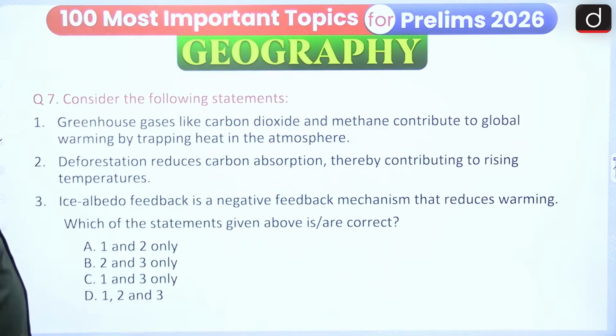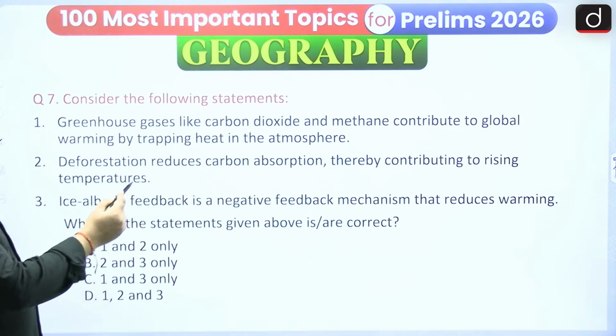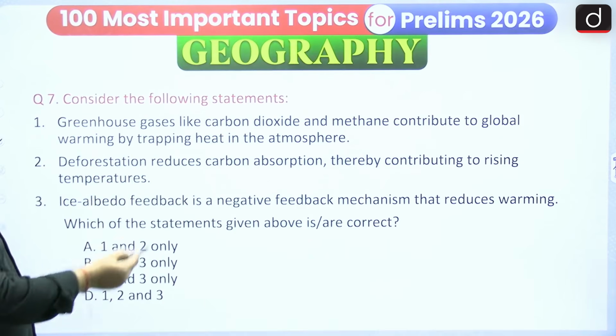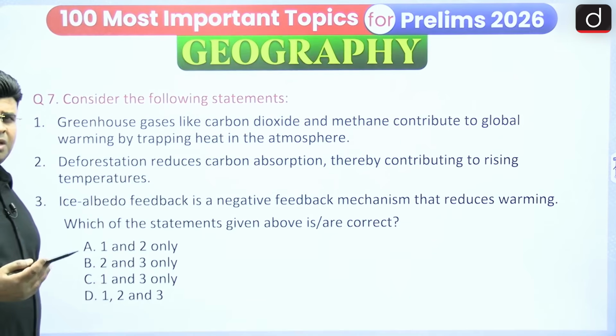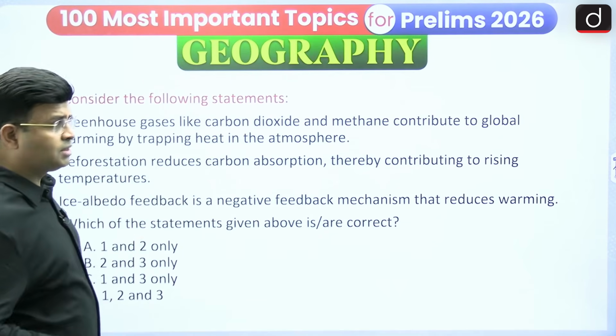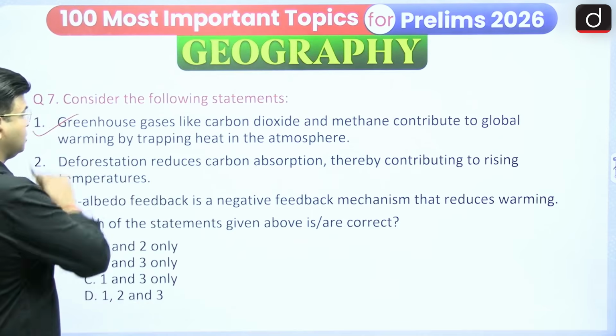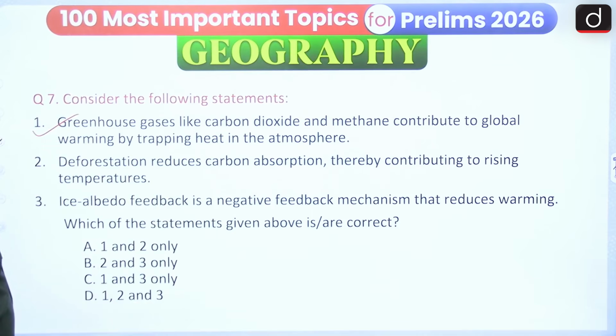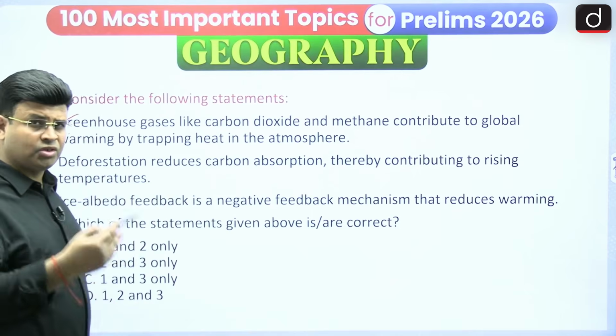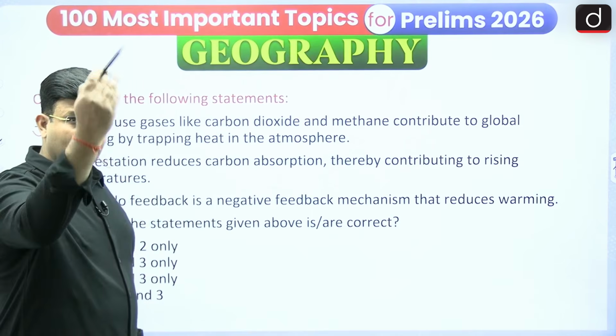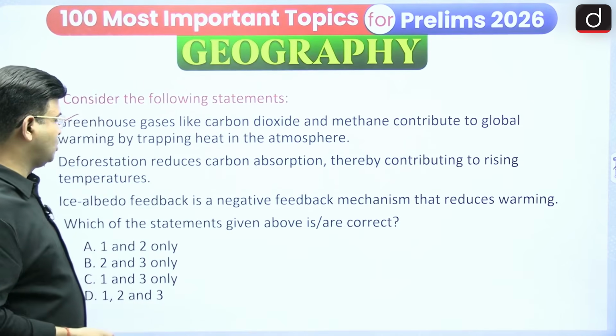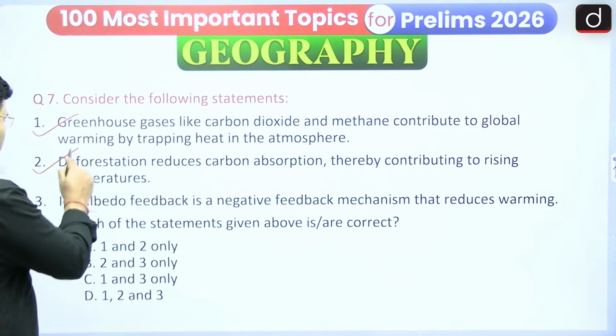Now the next one is about greenhouse gases. Consider the following statements. Greenhouse gases like carbon dioxide and methane contribute to global warming by trapping heat in the atmosphere. Yes, there are so many other gases too, but this is also correct. And deforestation reduces carbon absorption. Yes, deforestation is done by human activity. It reduces carbon absorption, thereby contributing to rising temperature. This is also right.